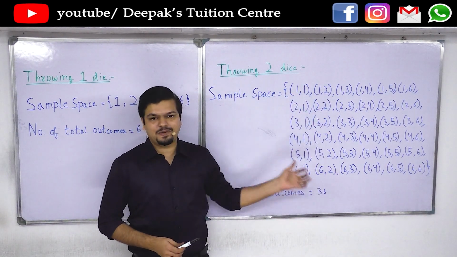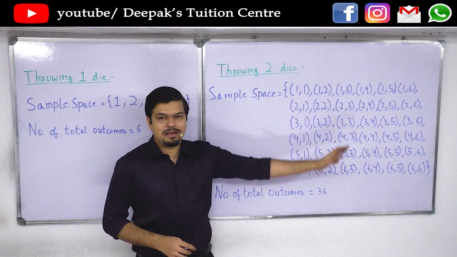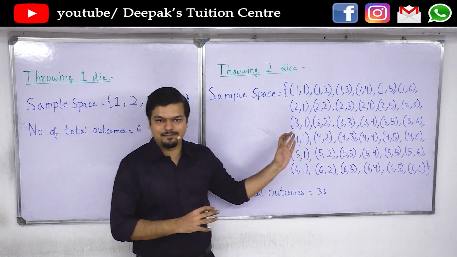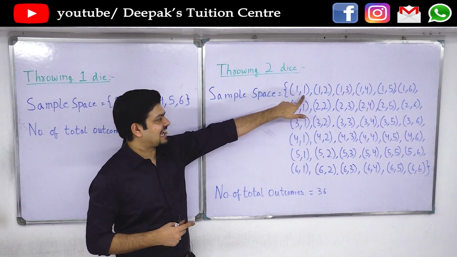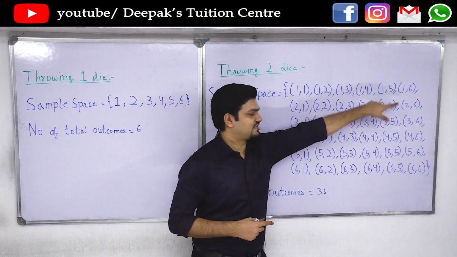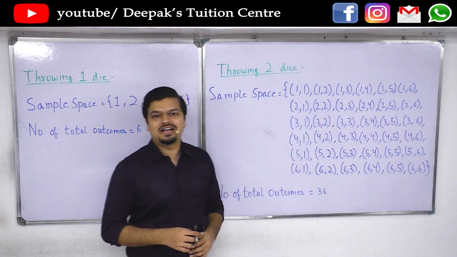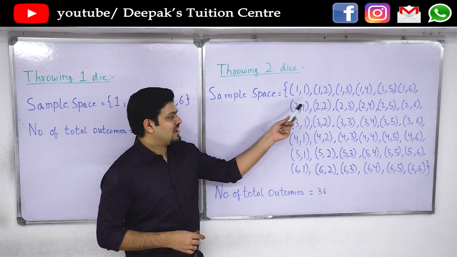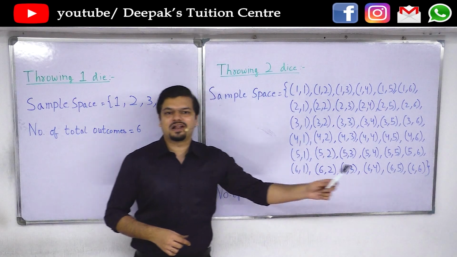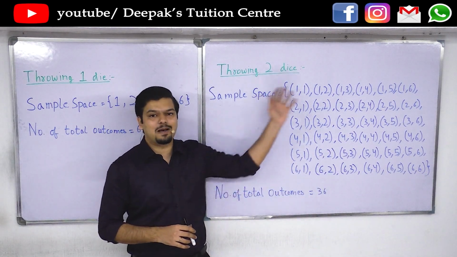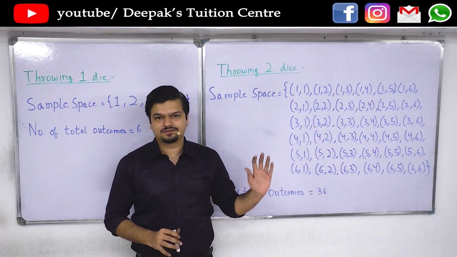Obviously, this sample space need not be drawn on the answer sheet, but it is good to remember it. So you need to understand how it came to be. So we wrote first die has 1 and the second die can have 1, 2, 3, 4, 5, 6. So 1,1; 1,2; 1,3; 1,4; 1,5; 1,6. Similarly, first die might have 2 and the second die might have 1. So 2,1; 2,2; 2,3. Similarly, it will go on. So you need to understand how this sample space came into being. You do not need to write this sample space because it is huge.